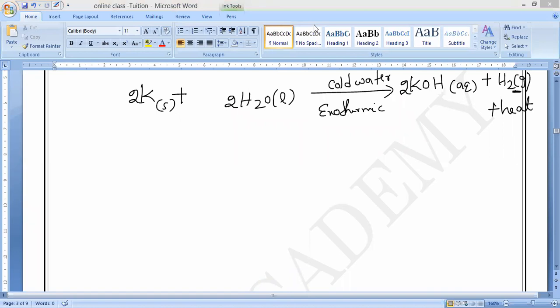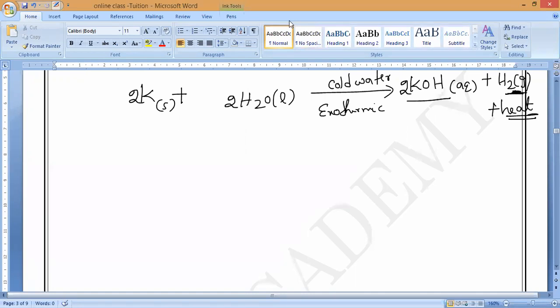Understand? Your mind should be very sharp. Understand, Arun, Karthikeyan, Tarani? At least you can say yes. So 2K plus 2H2O will give you what? 2KOH, potassium hydroxide, plus hydrogen H2 plus heat. Understand? This is with what? Cold water.